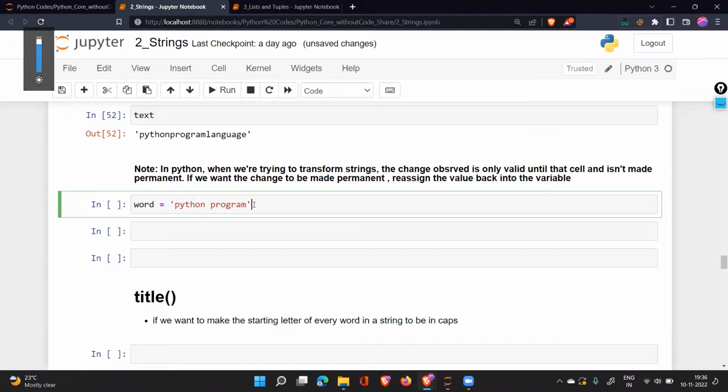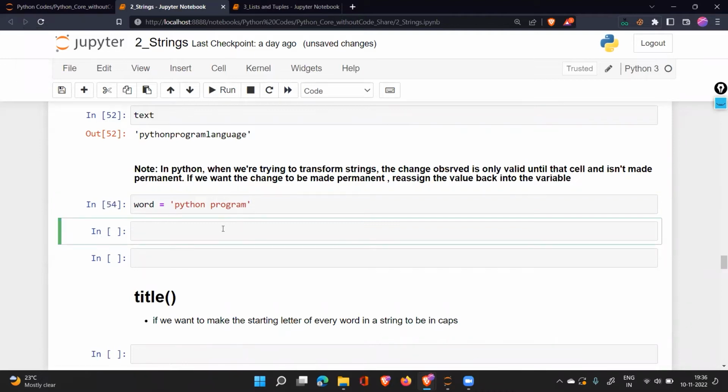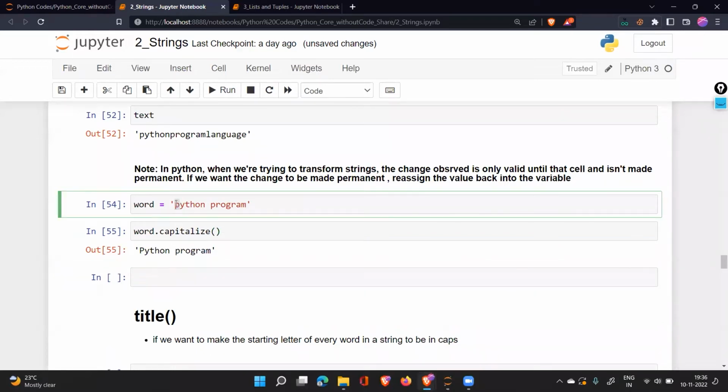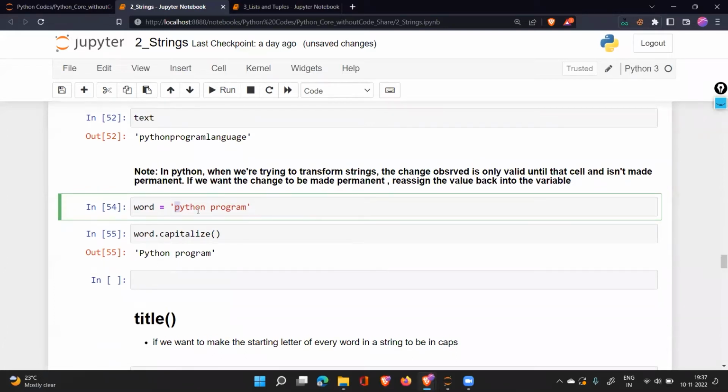Now, let's say I have this word. What is capitalize going to do? The capitalize is going to do this. Capitalize. So the work of capitalize is to make the first character capital. If you want to make all the characters capital, you have dot upper. If you want to make all the characters lowercase, you will have dot lower. And if you want to make the first character of the whole text capital, you use dot capitalize.